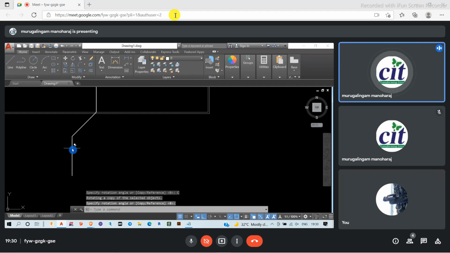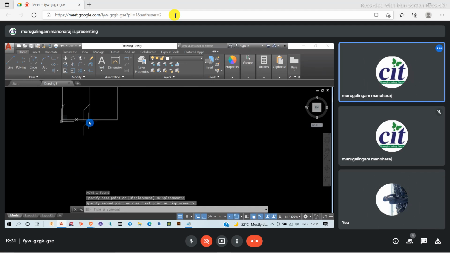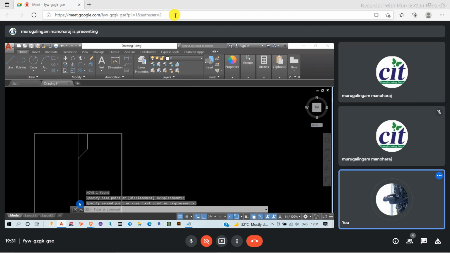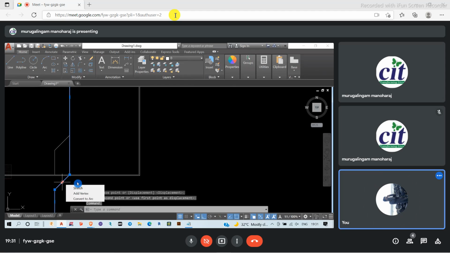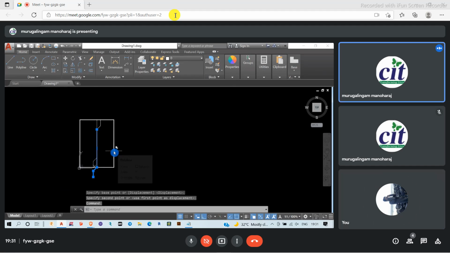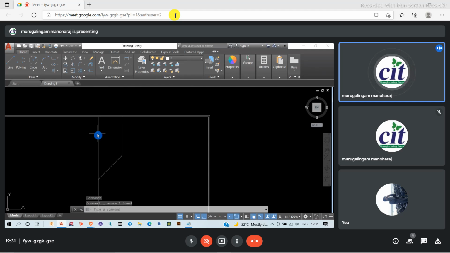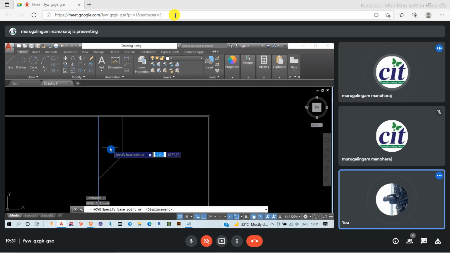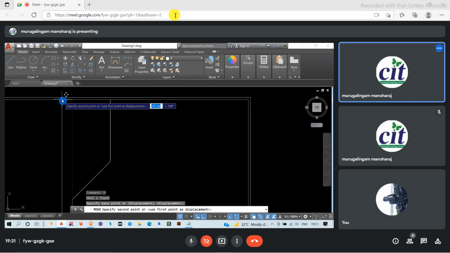After creating this portion, I'm going to select this one and use the move option. I'm going to move this one. I think I have created two copies here. So after moving this, I have to separate them and give some gap here. Again, I'm moving this one from this point by a particular distance.